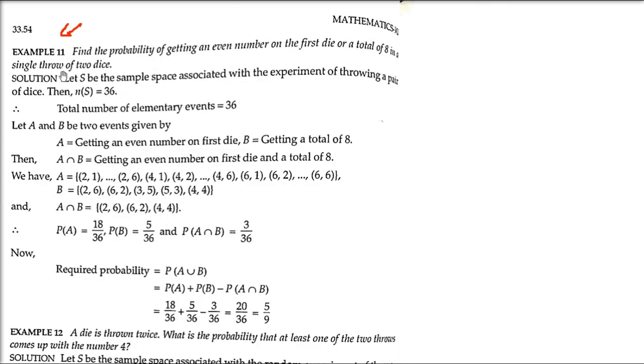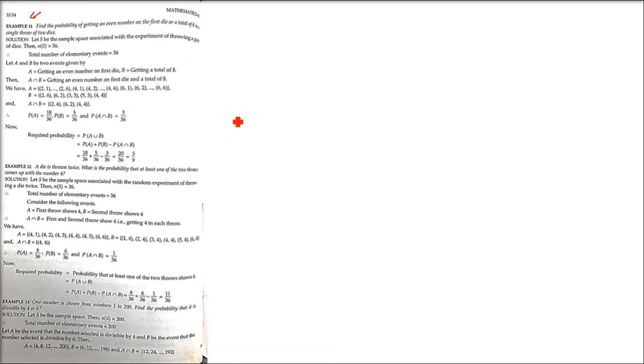Find the probability of getting an even number on the first die, or a total of 8 in a single throw of 2 dice. So this is OR. We have to find P(A or B). This has to be very clear. So what is the event A? We need to find out the probability of A, and the event B, which is probability of B. The event A is getting an even number on the first die, and the B event is getting a total of 8 in both, because both the dice are thrown simultaneously. The total has to be 8.